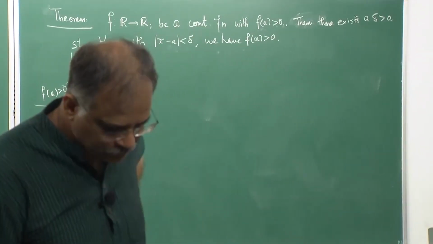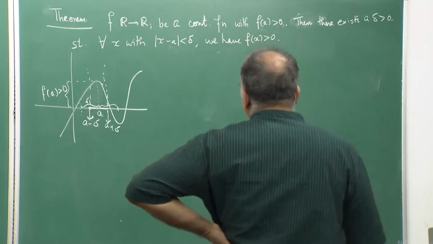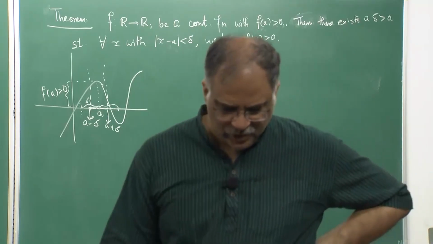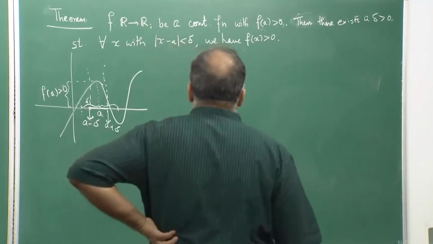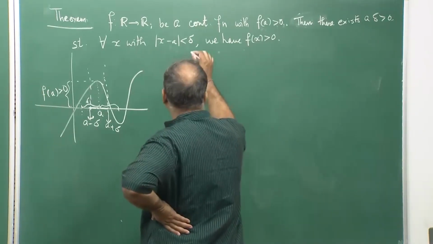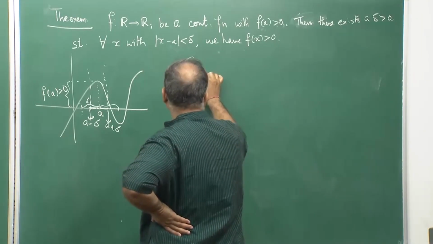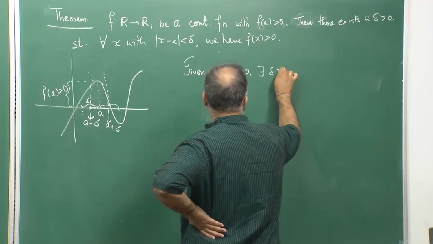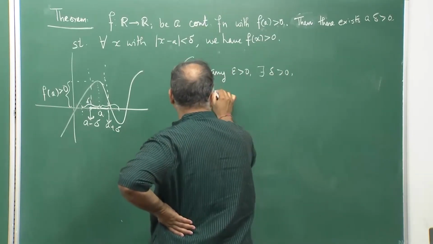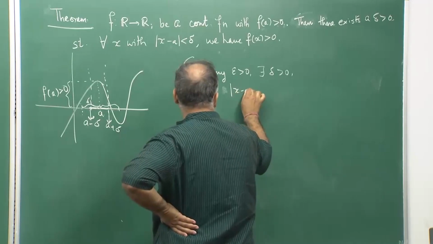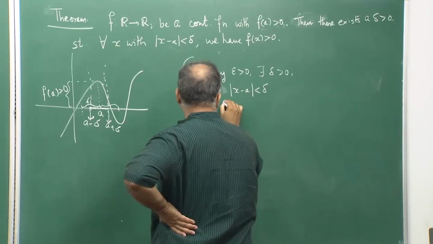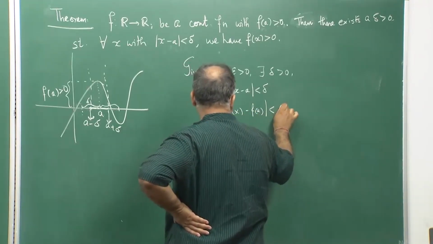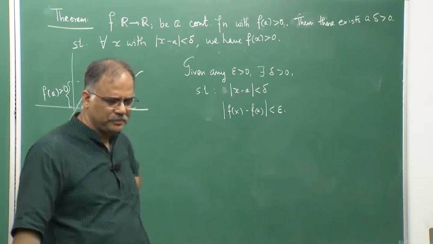So now, because f is continuous, I would go and give a definition, basically this: given any epsilon greater than 0, there exists a delta greater than 0 such that whenever I have x minus a strictly less than delta, the absolute value of f of x minus f of a is strictly less than epsilon.